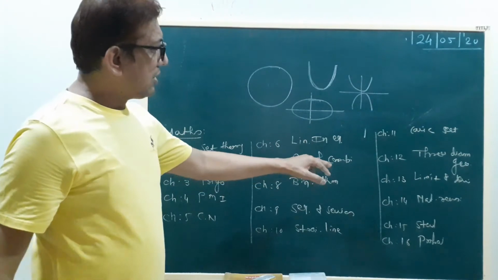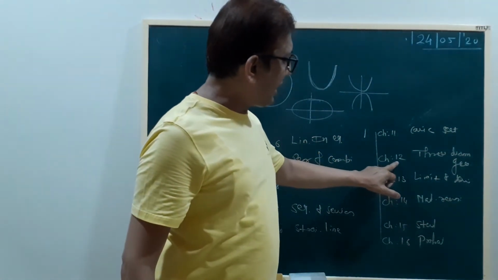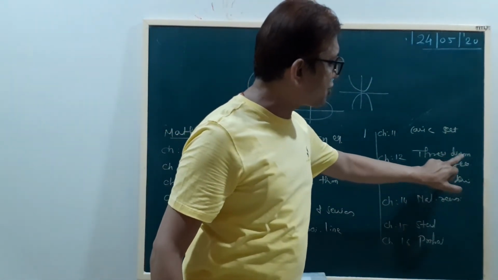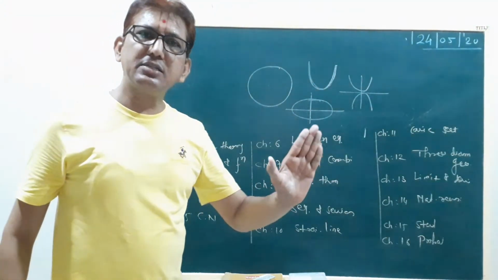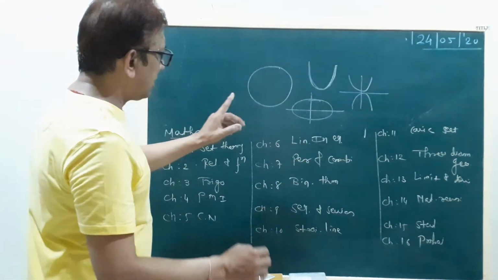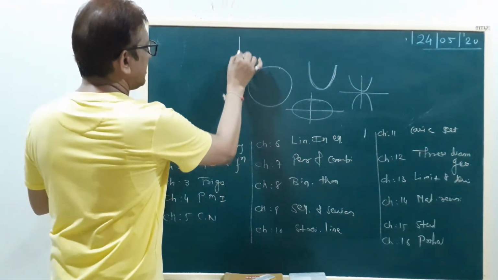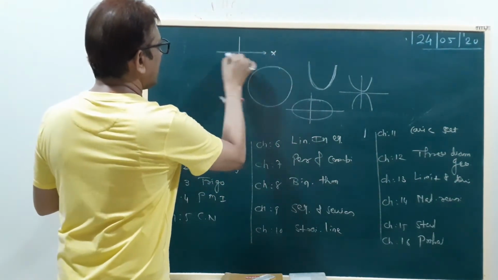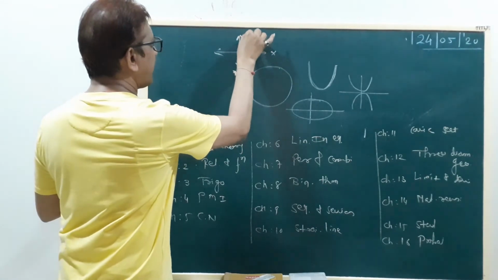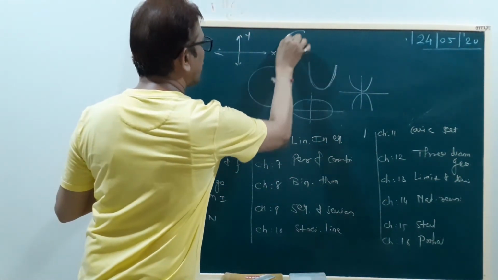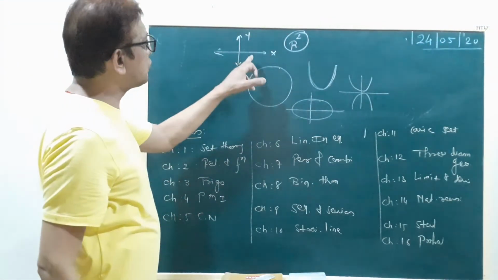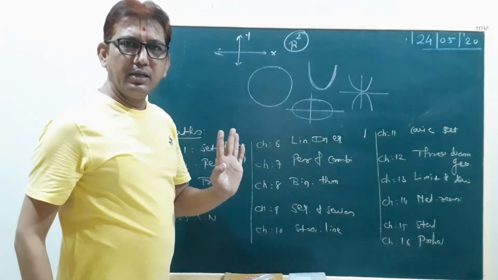Now chapter number 12, 3-dimensional geometry. Some information is here. This is your x-axis and y-axis. It is your R2, 2-dimension, because we have only two axes, x and y.